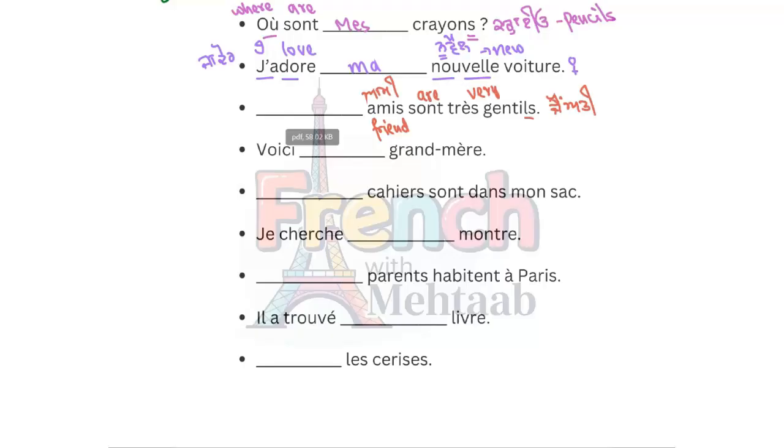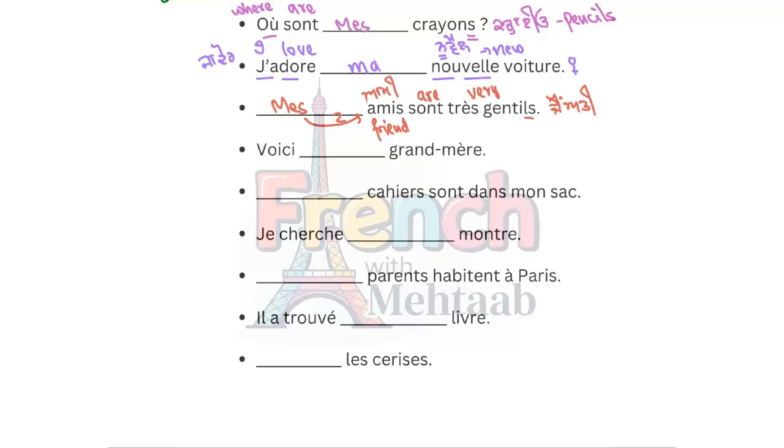Okay, now how will we say my? It is more than one, plural. If it is plural, what do we use? Mes. Mes, with S and A together, we will pronounce Z. Mes amis sont très gentils. My friends are very gentle. Mes amis sont très gentils.